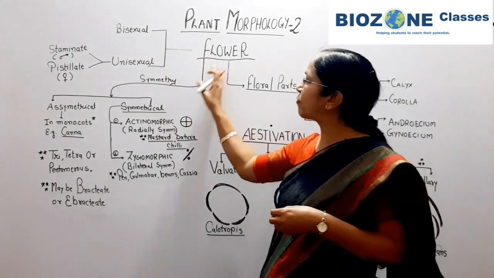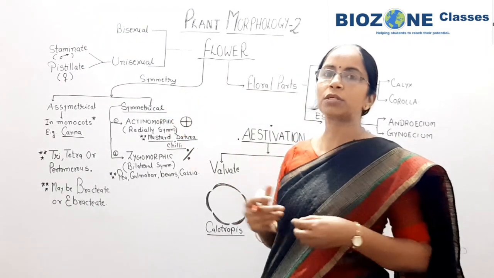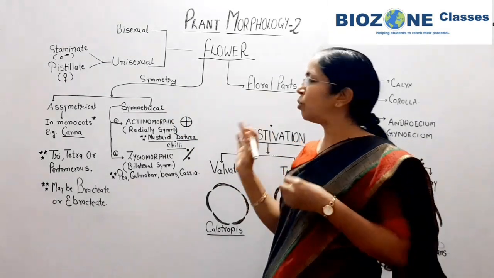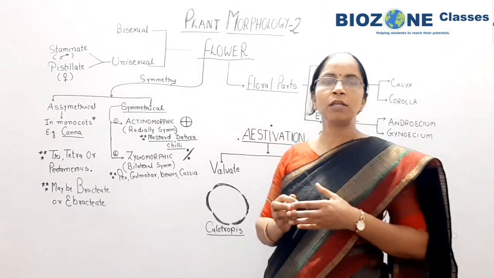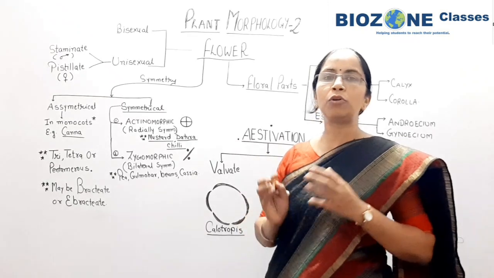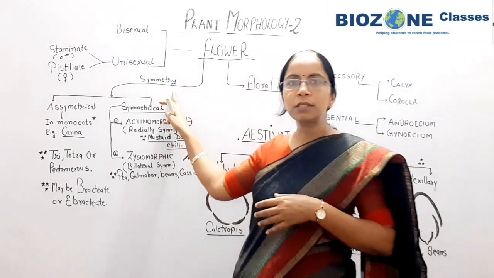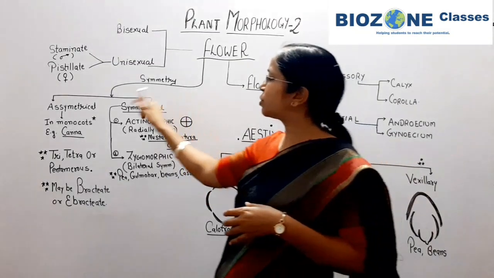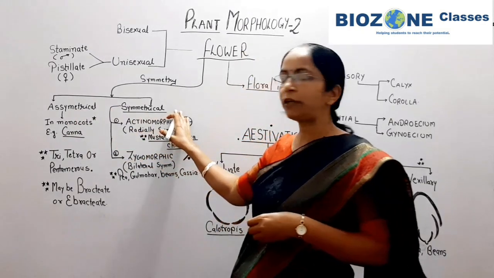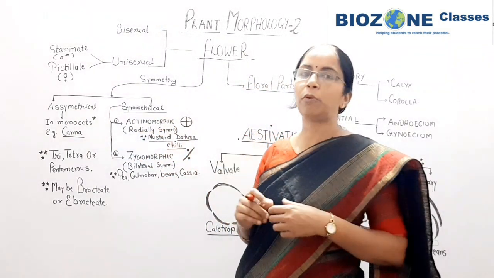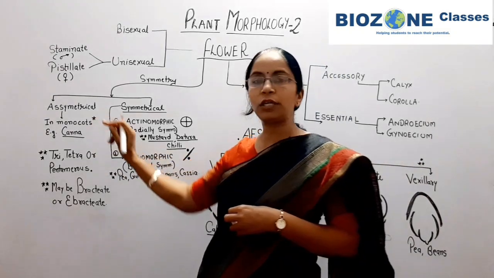Now the next topic in the structure of the flower is symmetry. What does symmetry mean? Whenever we cut a flower, whether it is divided into 2 equal halves or not, we study under symmetry. According to symmetry, a flower may be asymmetrical or symmetrical. This is again one of the most important questions for your upcoming NEET examination.